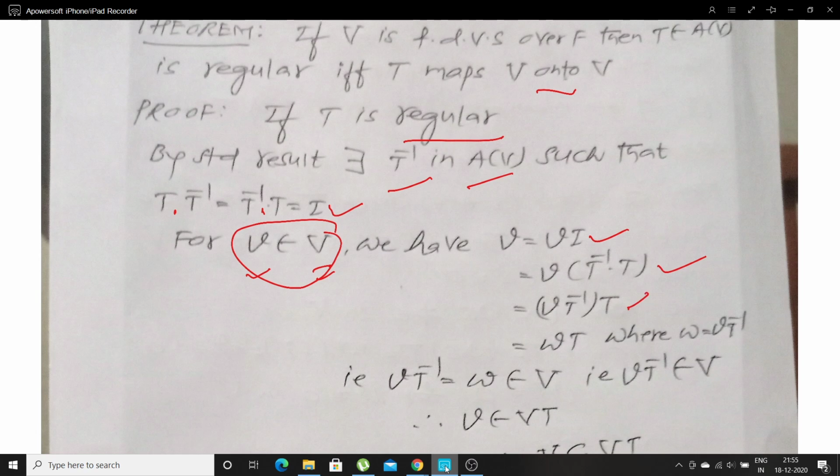Again, I'll replace this bracket by an element w, T as it is.